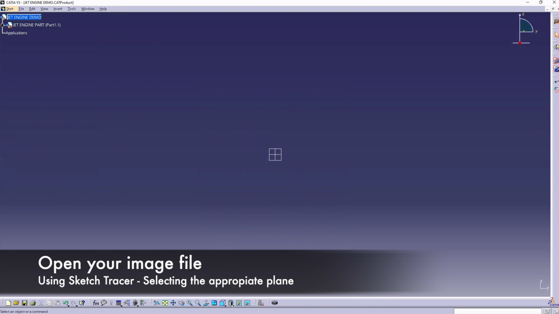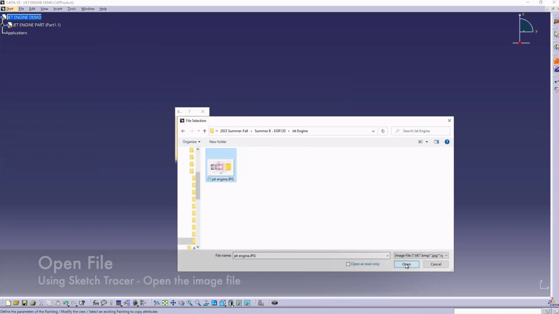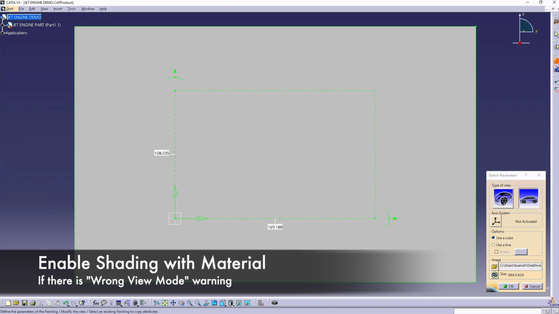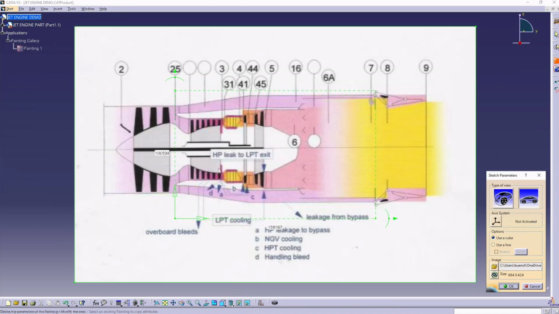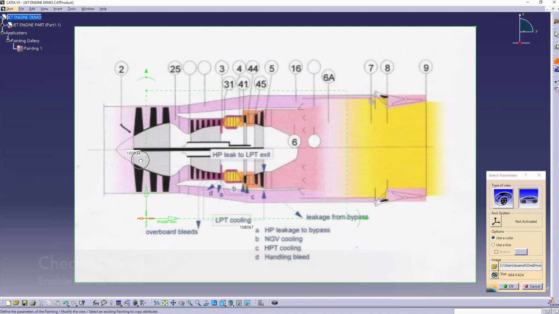First, make sure that we select the front view from the View toolbar. Now, let's open an image file, and when we do, we might get a wrong view mode error. We're just going to change the view mode to shading with material. Check your units at this point. Enable millimeters as default if you haven't yet.